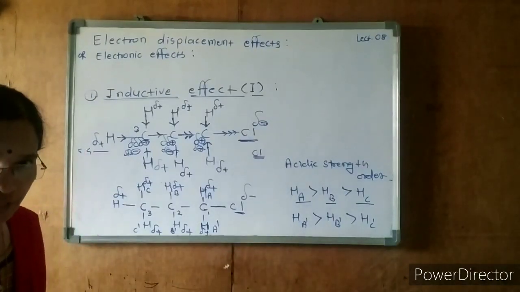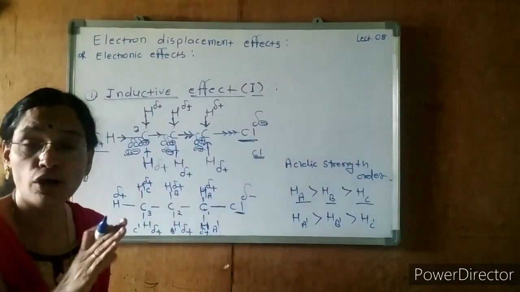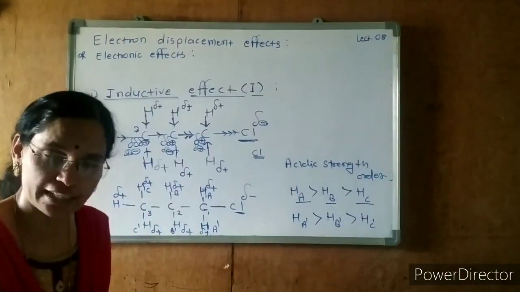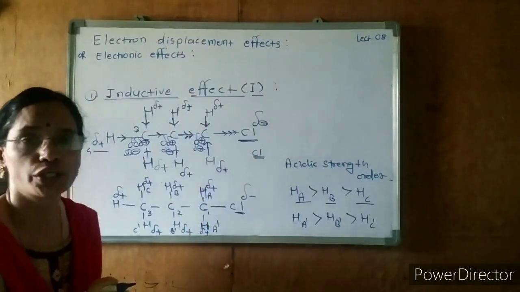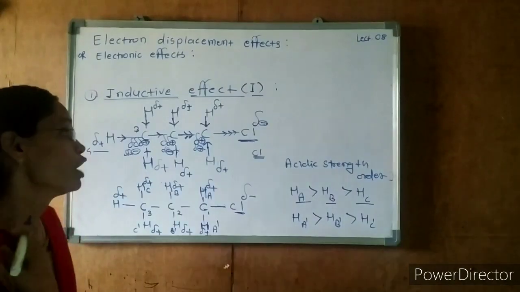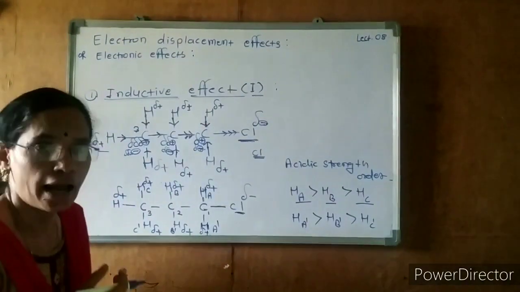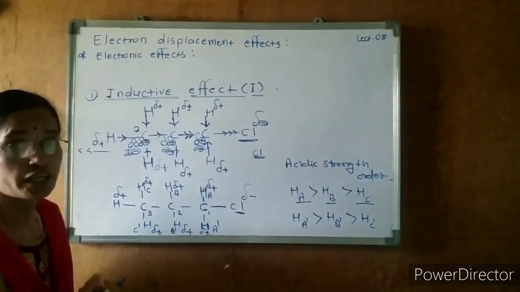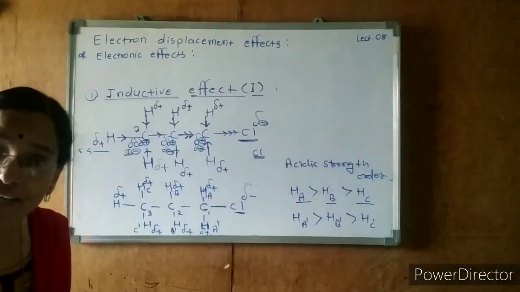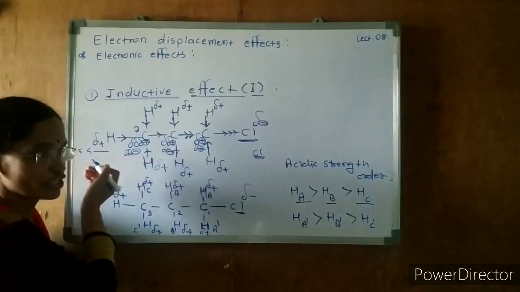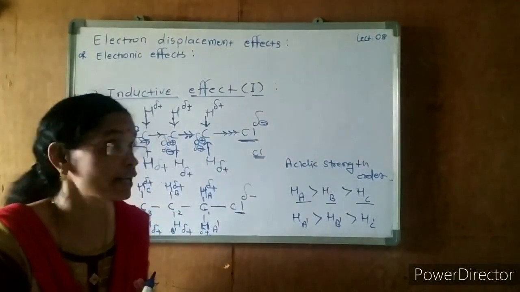Partial development takes place here, because the electrons in the orbital do not leave the orbital; they are present in that orbital itself. That's why there is a development of delta positive and delta negative charges, meaning partial positive and partial negative charges will be developed on the atoms. The next important tip is that as the distance of the carbon chain increases, the inductive effect decreases. These are some of the very important tips regarding the inductive effect.